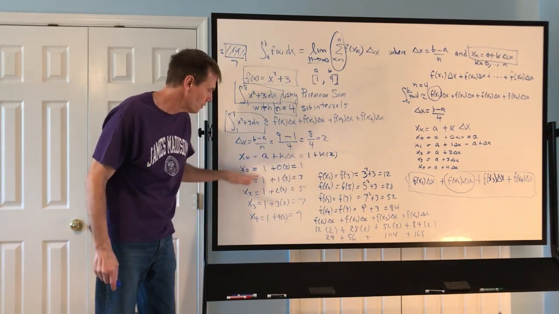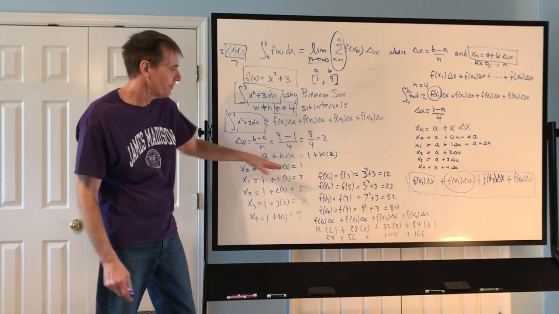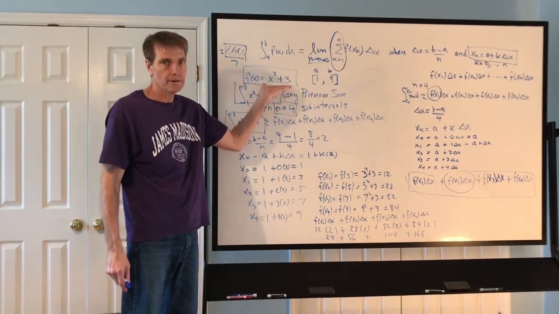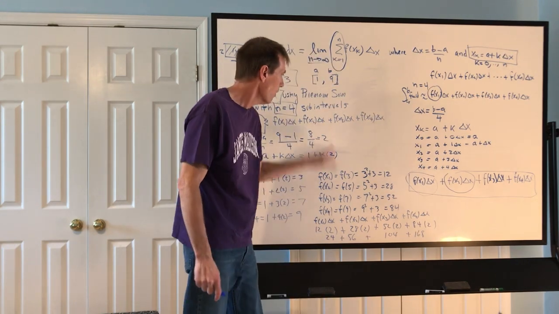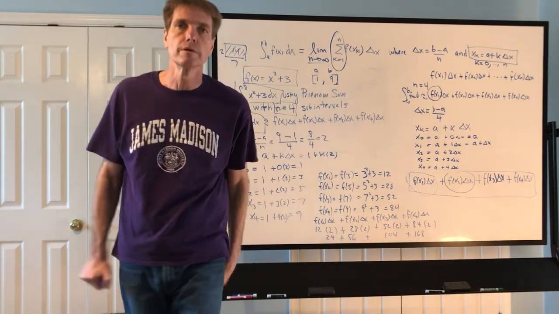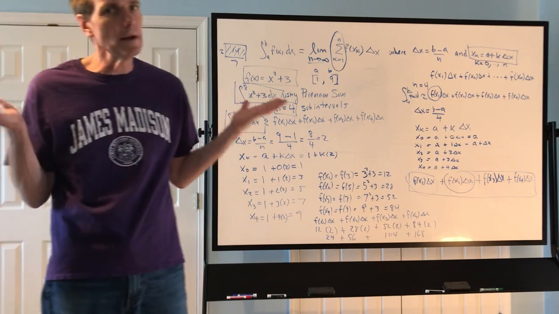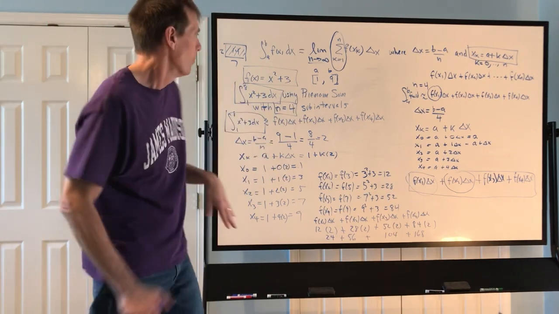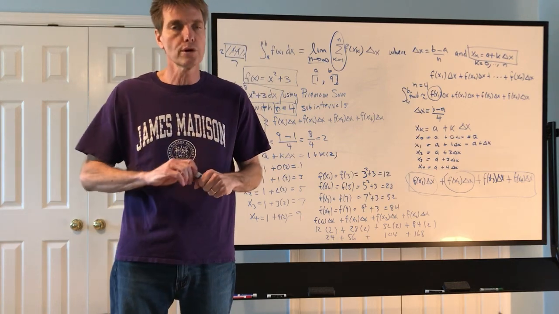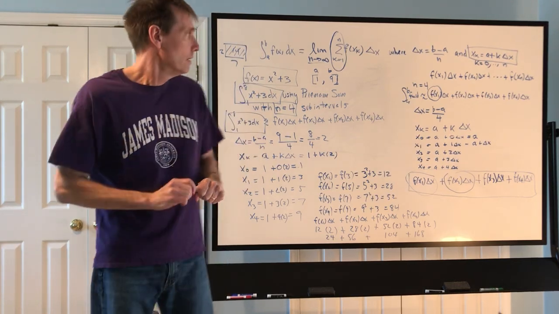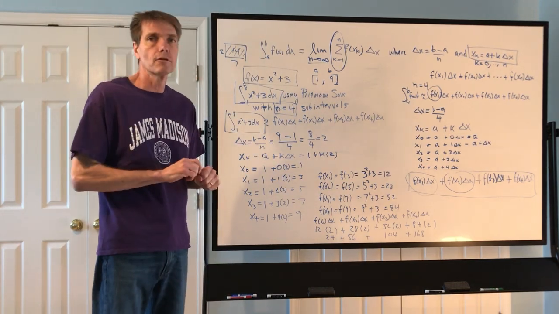Plug these x values into your function, get those numerical values, multiply them times delta x, and there's your Riemann sum. I assigned maybe 4 or 5 problems with 2 different n values. Work through those for Monday.